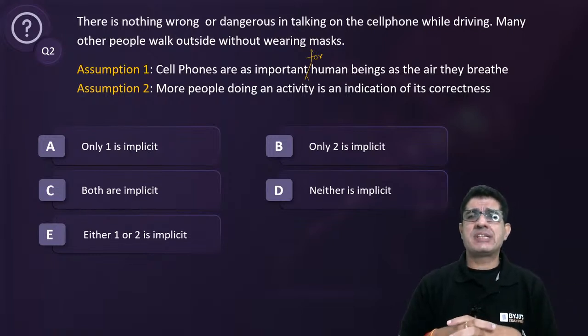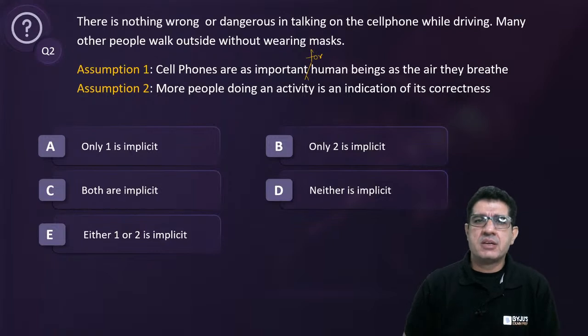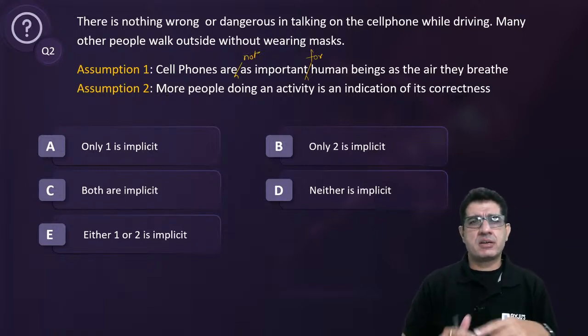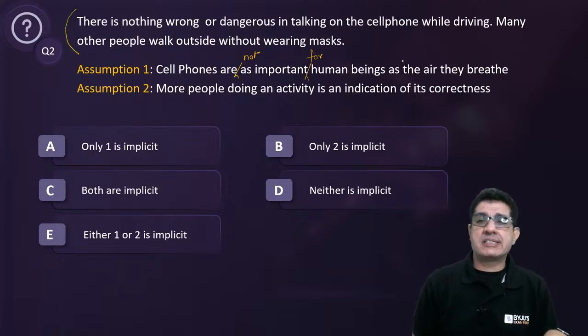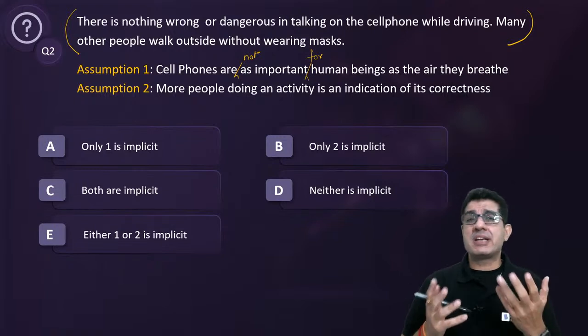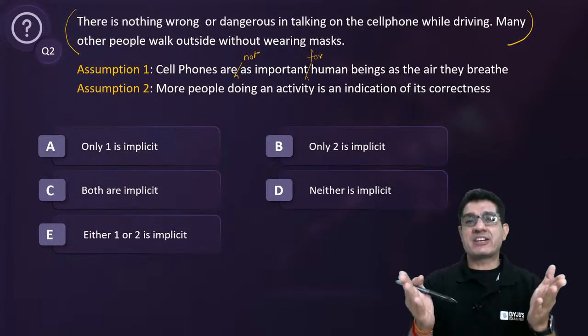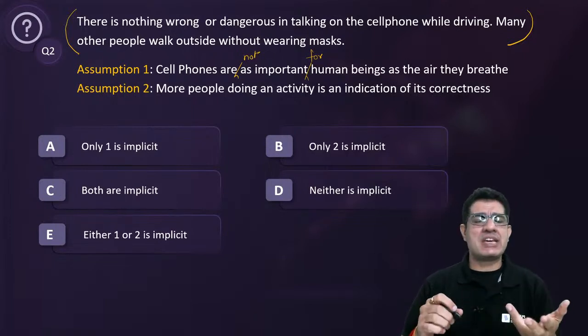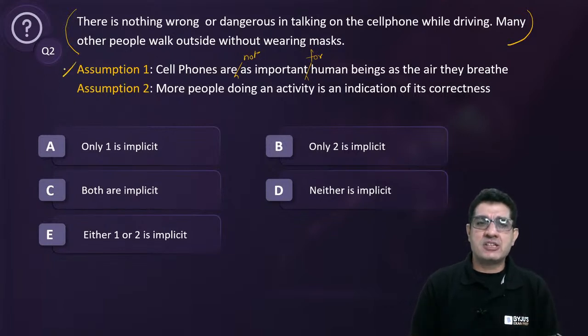Okay, assumption 1 says cell phones are as important for human beings as the air they breathe. Let us negate it. Cell phones are not as important for human beings as the air they breathe. Now that I've negated it, is it still possible for us to come up with this statement? There's nothing wrong. So in the argument, the person has drawn an analogy between 2 actions, right? And assumption 1 is not necessary. Even when you negate it, we can arrive at the conclusion. So this is ruled out. And because assumption 1 is ruled out, I think we can rule out option A, option C.